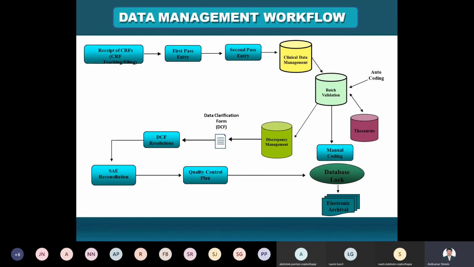After completion of the total study, this data will be locked in the database, so no other person can open that data or reuse it. This is called the database lock. Then there is electronic archival. So this is about clinical data management, how to collect the data, put it into different databases and how to enter that data. That we will see afterwards.